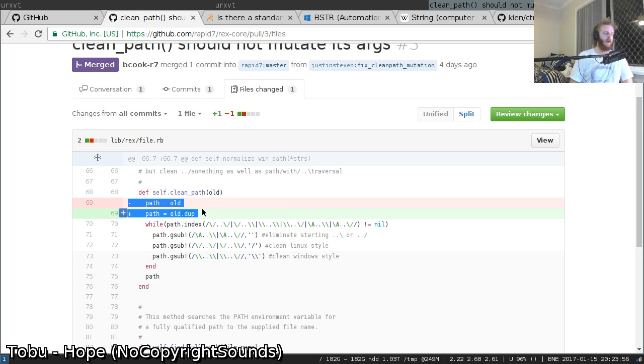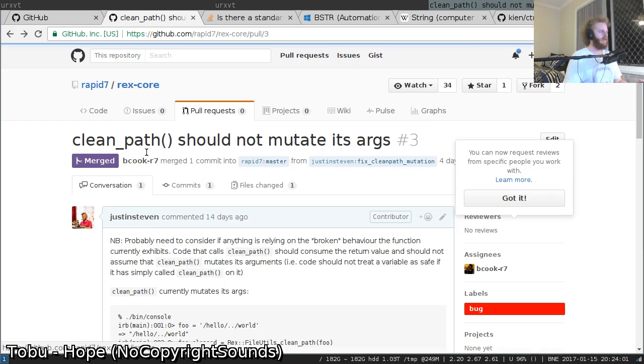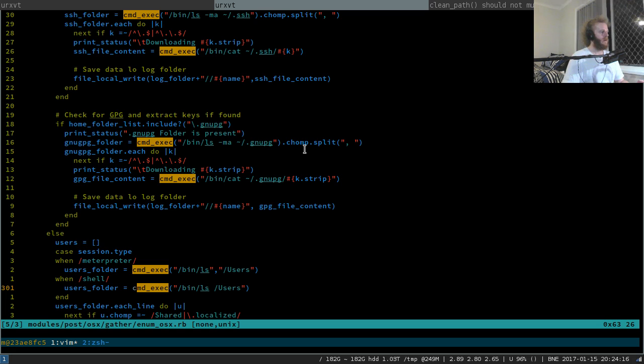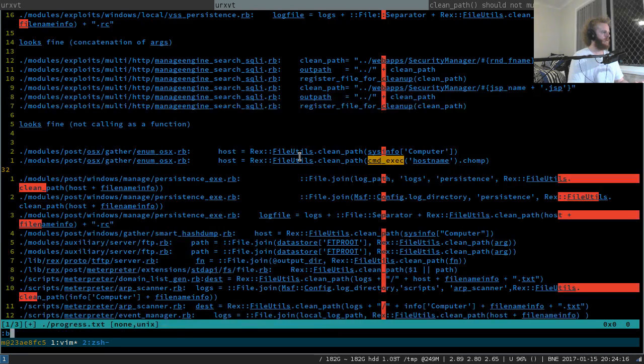I fixed some behavior that I thought was buggy, but I didn't mean for it to be accepted until someone had considered if anything is relying on the broken behavior. Because it's landed in the framework, we should probably do this activity. So that's what's happening. I reckon this is totally safe because it's the output of a function call.